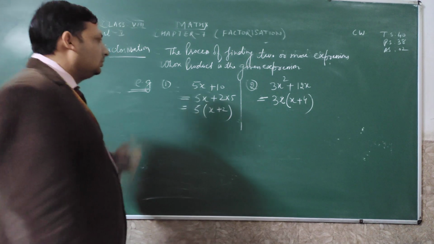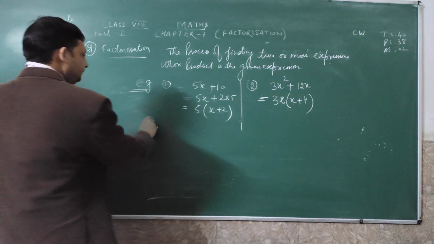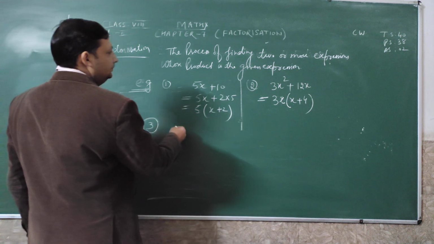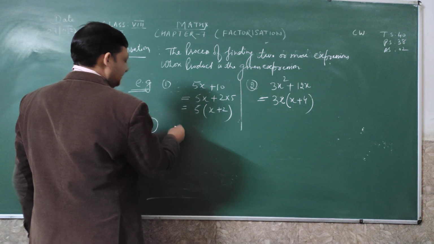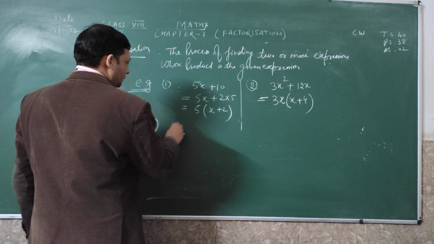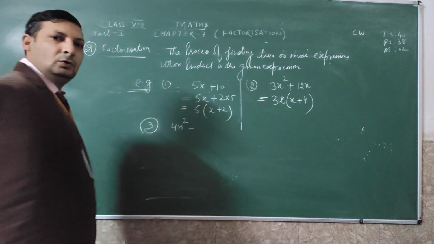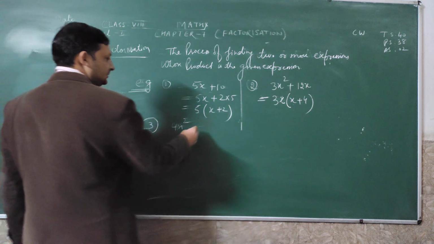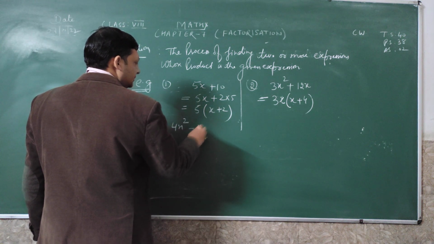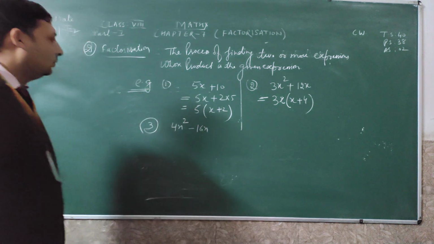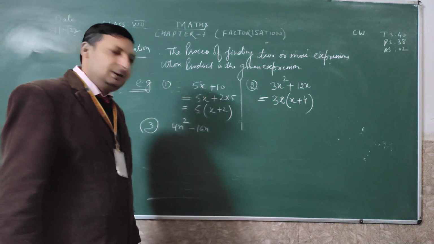Now we will take one more example, which is a little bit tough. Third example: 4n square minus 16n.